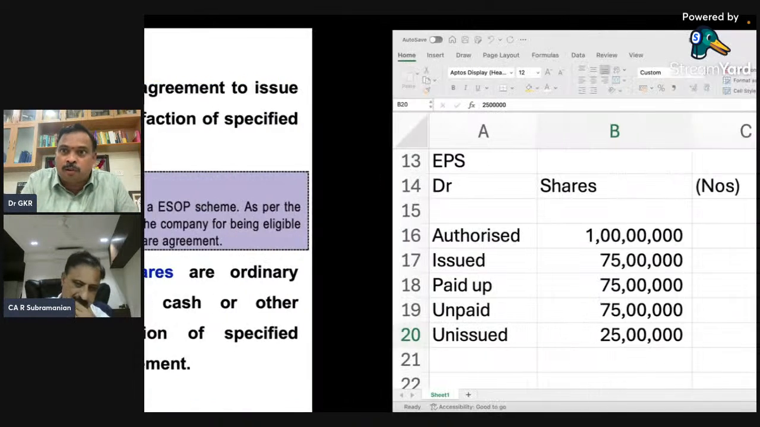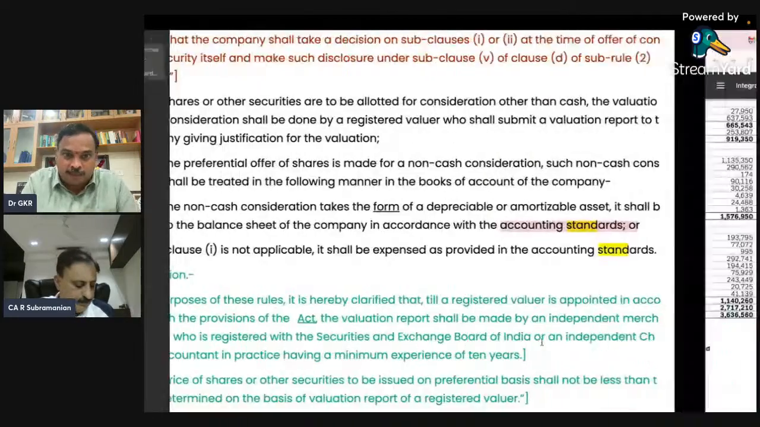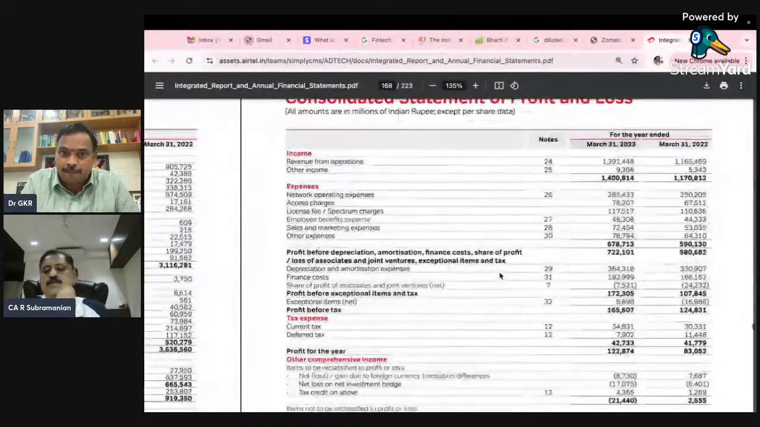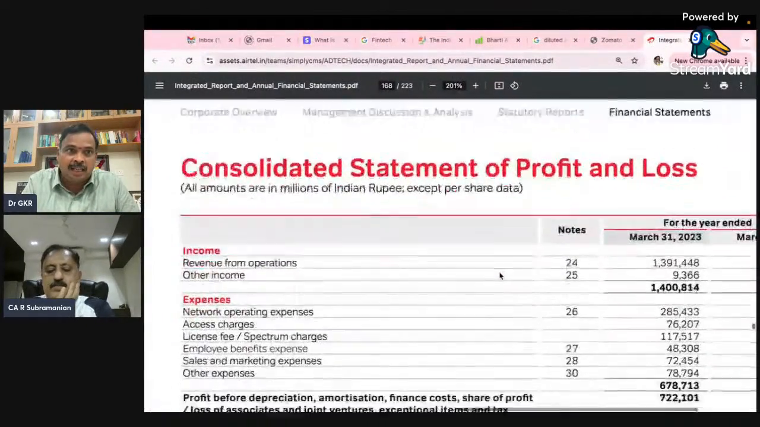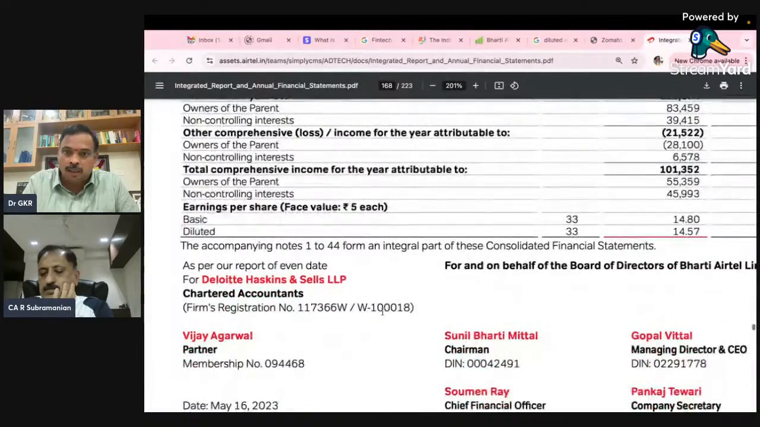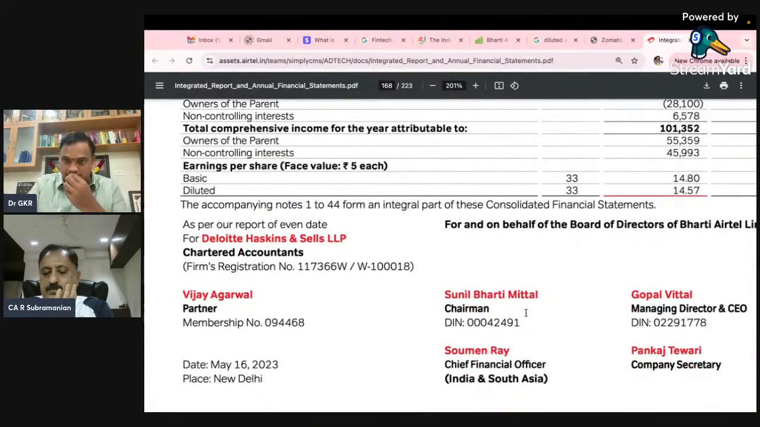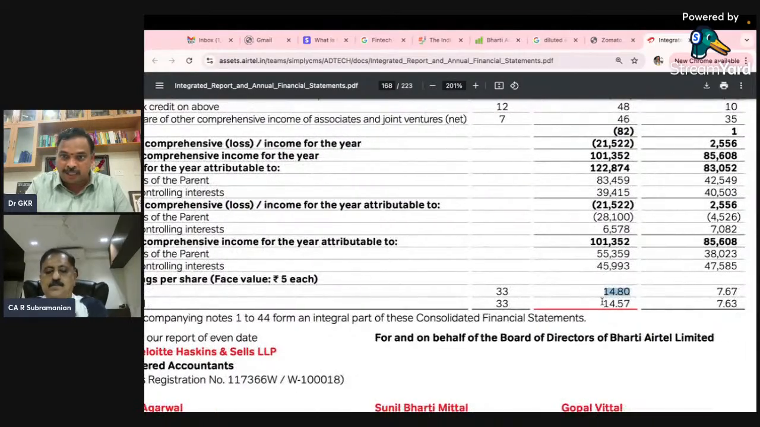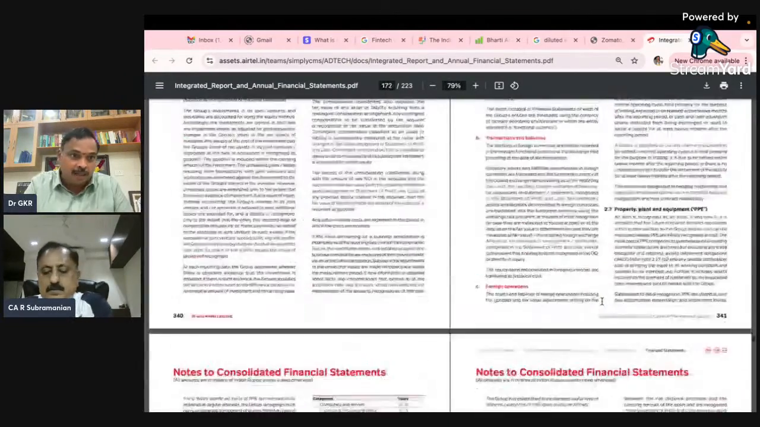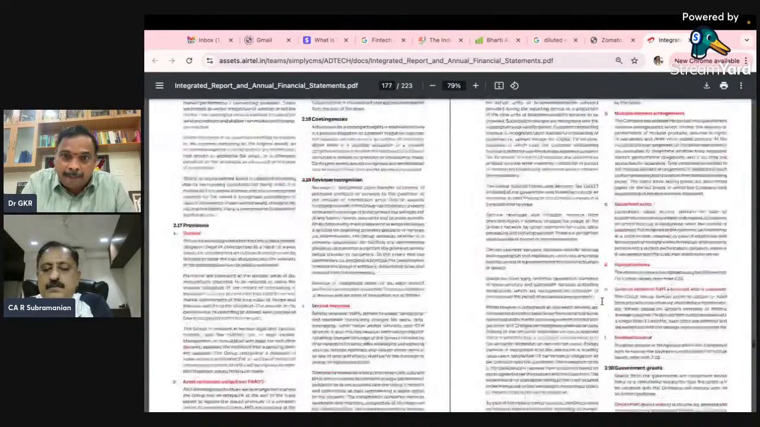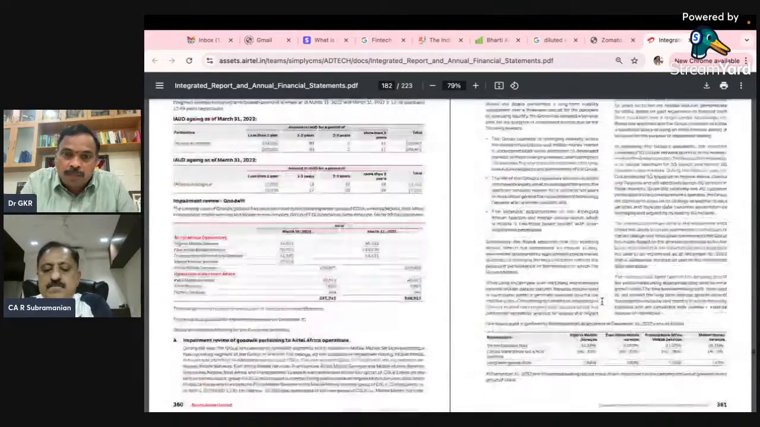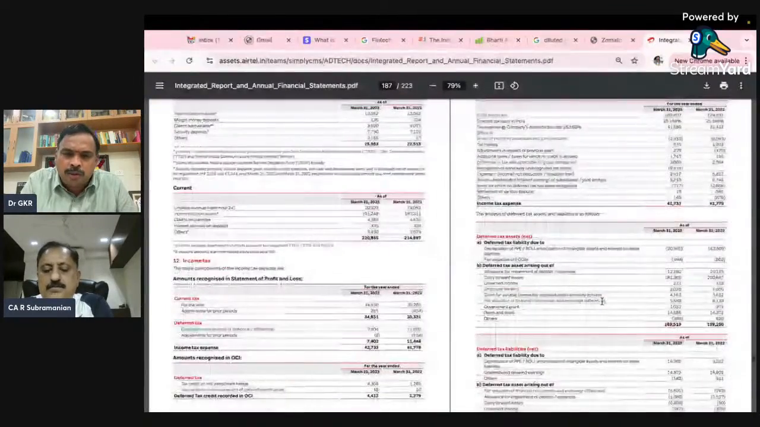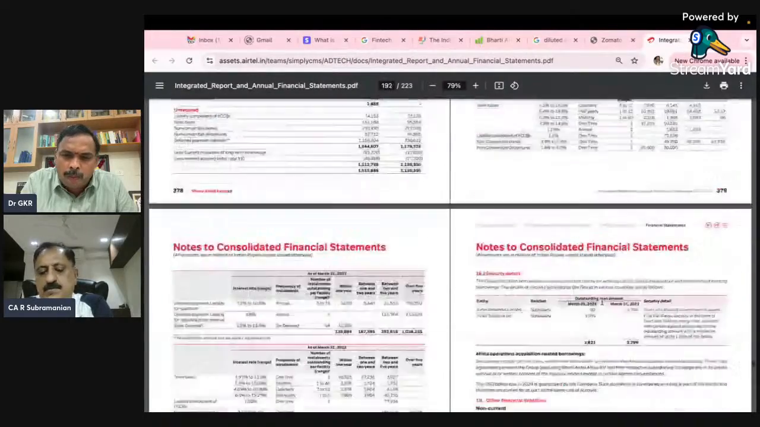I'll just bring before you some interesting part. Please look at this. This is Bharti Airtel. Sunil Mittal of Bharti has signed this. Now, please look at this earnings per share, basic as well as diluted: 14.8 rupees per share and 14.57. I'll take you to para number 33. Look at para number 33. Hope it is visible to you.